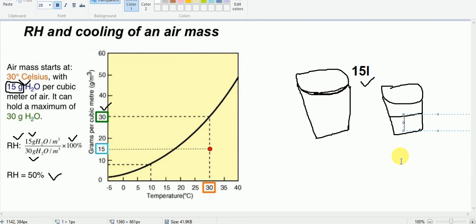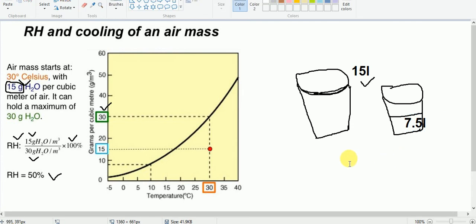Let us say half in this case. To make it simpler, let us say 7.5 liter. So here in this case also, relative humidity will be 50%. Okay, so again let me repeat, the maximum water holding capacity of the bucket is 15 liter. We cannot pour more than 15 liter in a bucket. That is what I call maximum water holding capacity of the bucket.